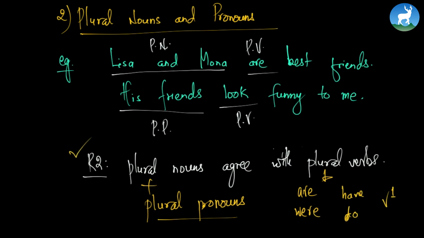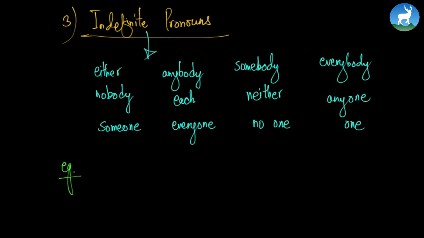Let's study other rules also. Now let's go to rule number 3. Rule number 3: we have something called indefinite pronouns. Do you know what indefinite pronouns are? Indefinite pronouns are those pronouns which do not define the exact noun. So that means it could be anybody, anything, right?